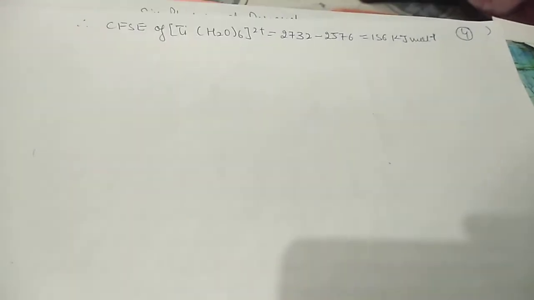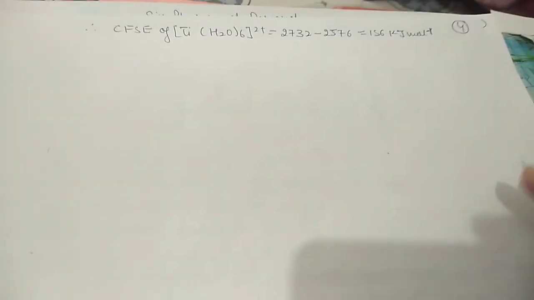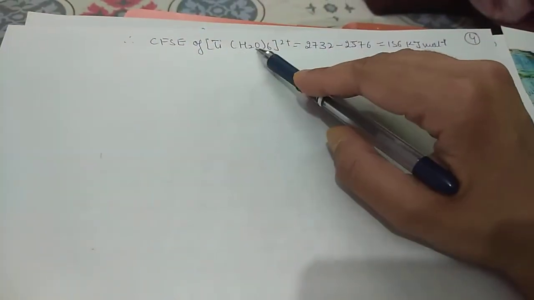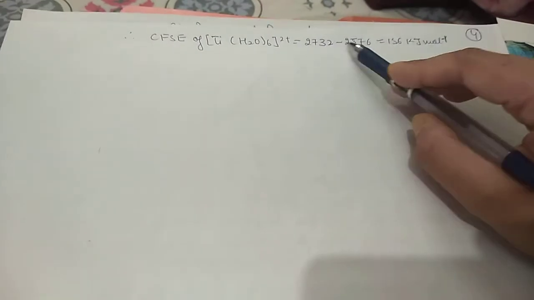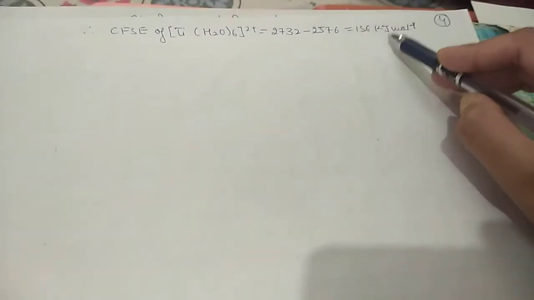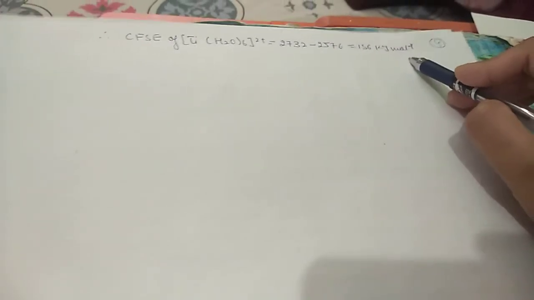Therefore CFSE for titanium M(H2O)6 comes out to be 2732 minus 2576, which is equal to 156 kilojoules mole inverse. You can see from here.